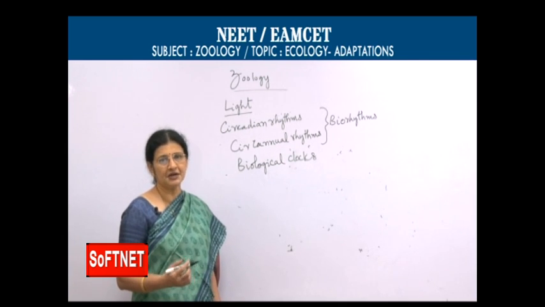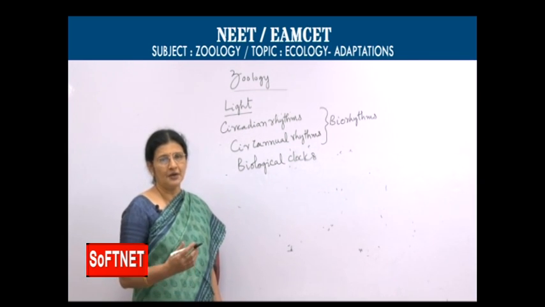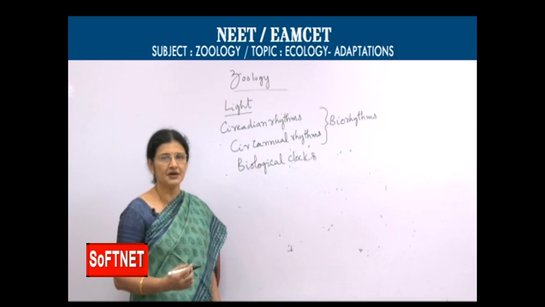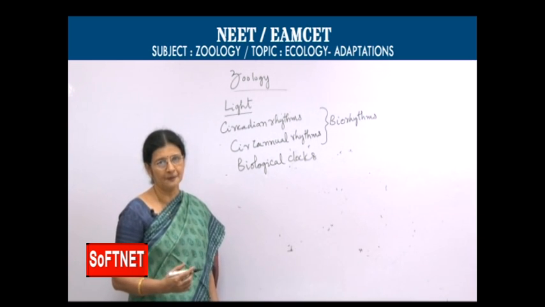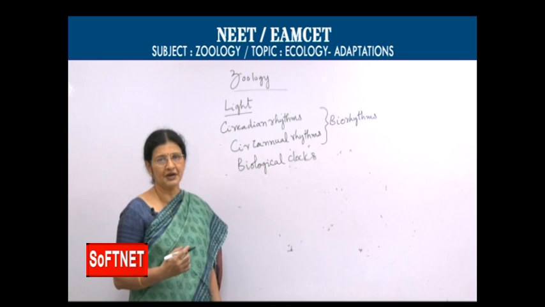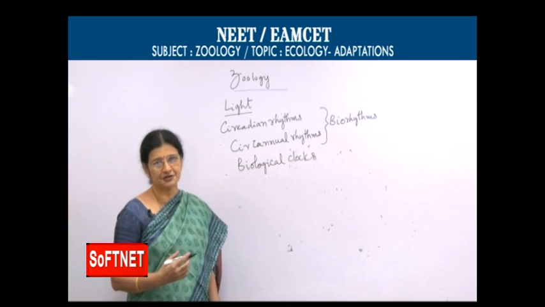Some people can get up early in the morning, but they cannot stay awake till late in the night. Some people can stay awake late in the night, but they can't get up in the morning. These are all, of course, behavioral changes that have taken place in course of time, and what is influencing the setting of biological clocks mainly is light.